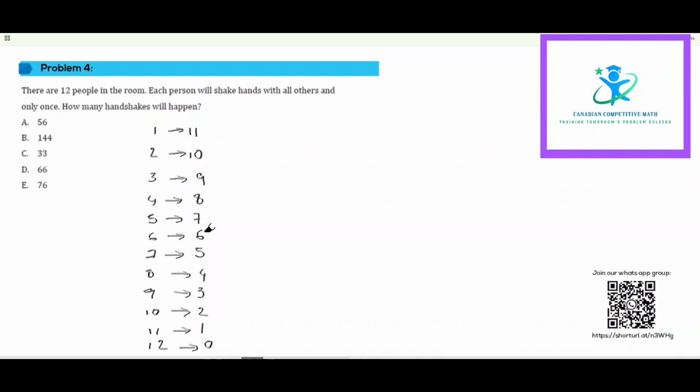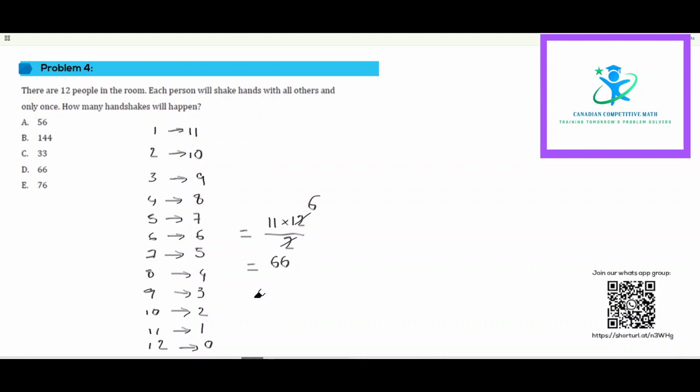If we add up all these, this can be written in the form of 11 into 12 by 2. If you cancel, the 2 goes into 12 six times. If you count all of this, it will be 66.